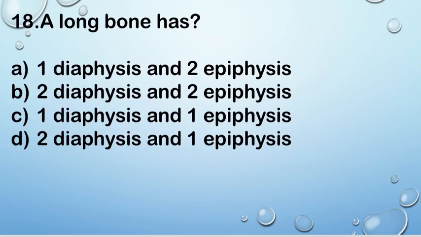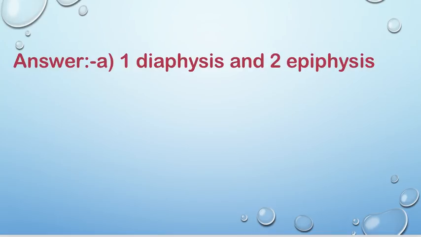Next question, question number 18. A long bone has option A 1 diaphysis and 2 epiphysis, B 2 diaphysis and 2 epiphysis, C 1 diaphysis and 1 epiphysis, and D 2 diaphysis and 1 epiphysis. Right answer is A. 1 diaphysis and 2 epiphysis are present in the long bones.